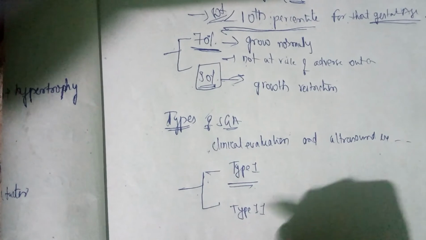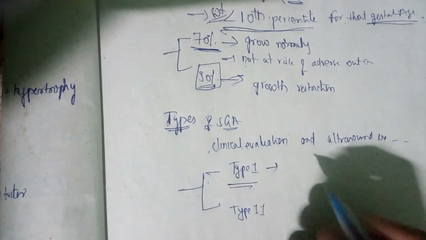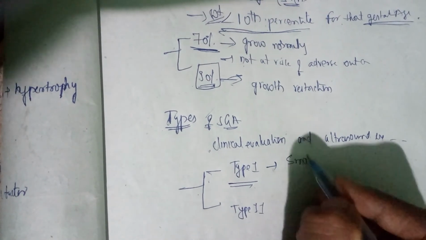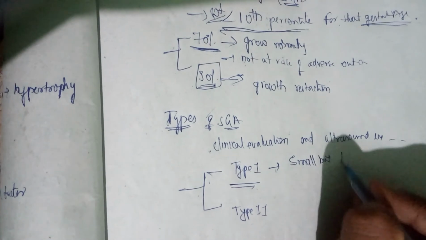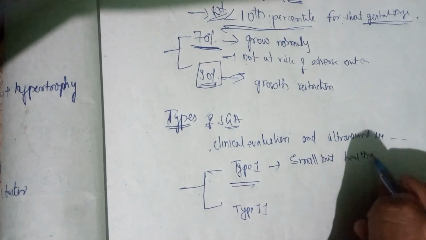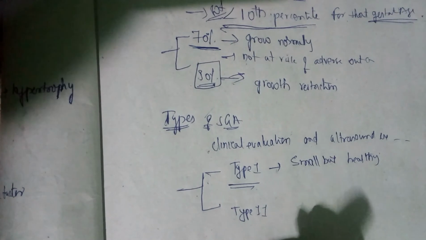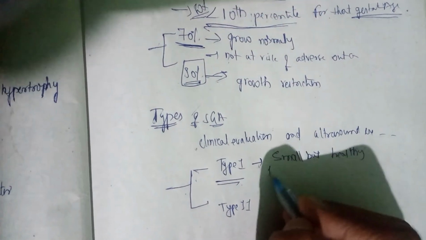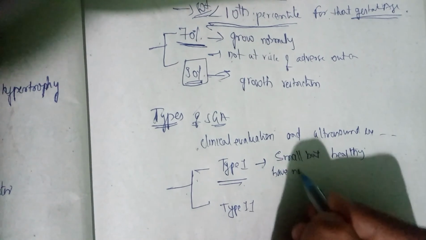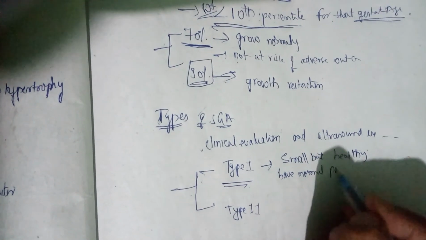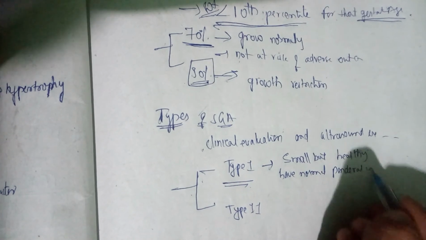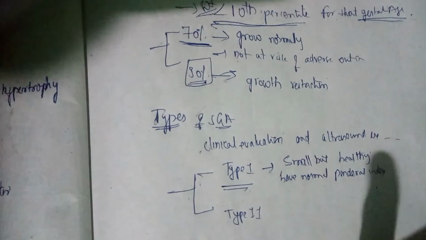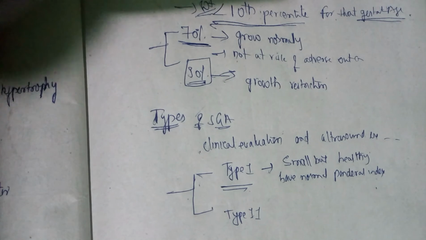In type 1, these babies are small, but they are very healthy. They are small, but they are healthy, and they have a normal ponderal index and normal subcutaneous fat.